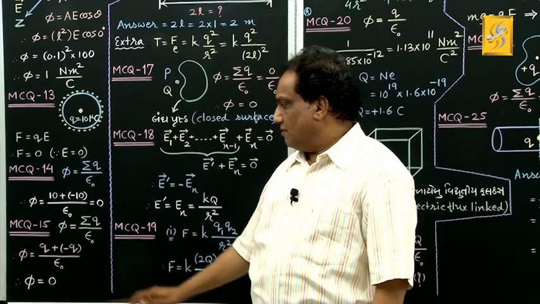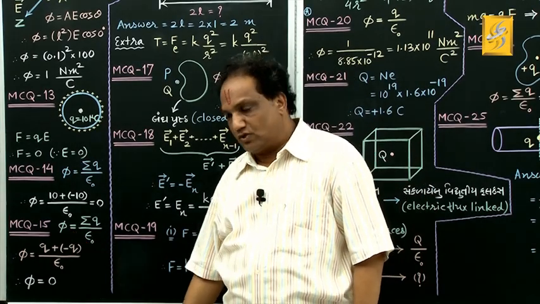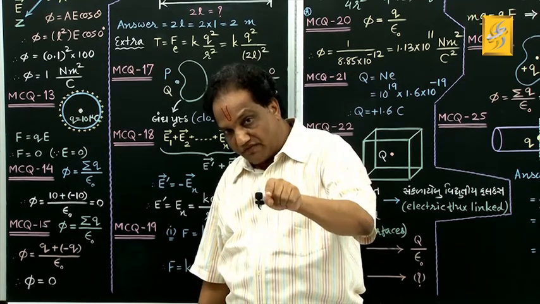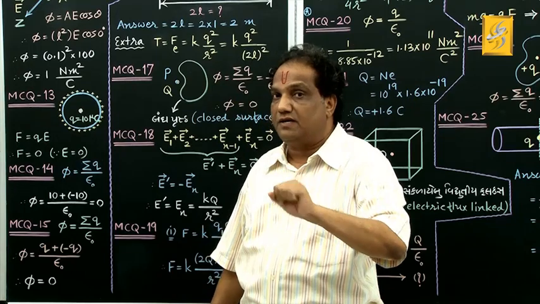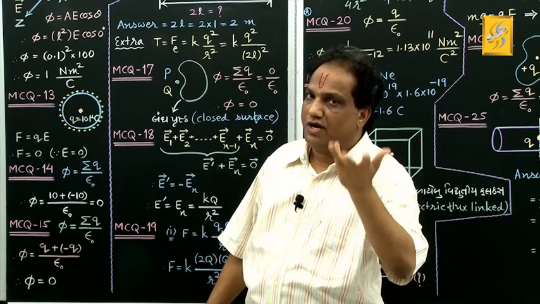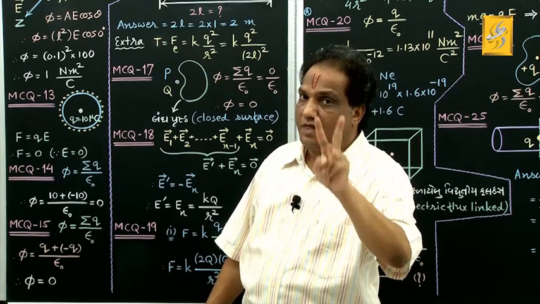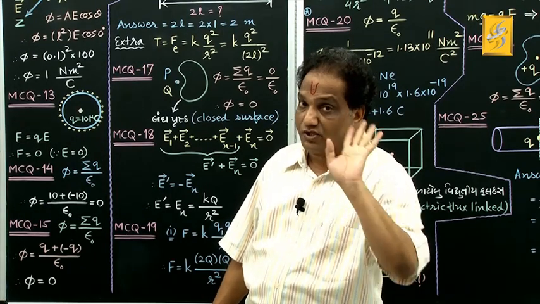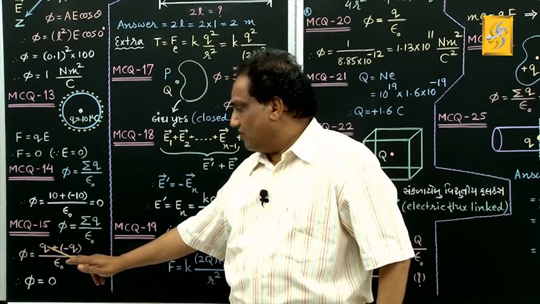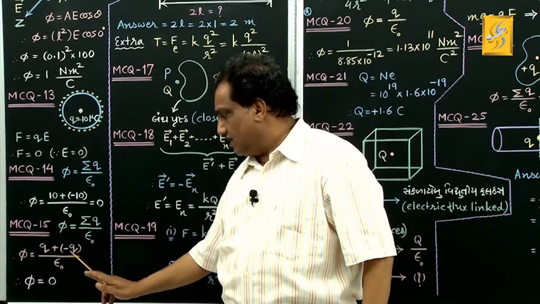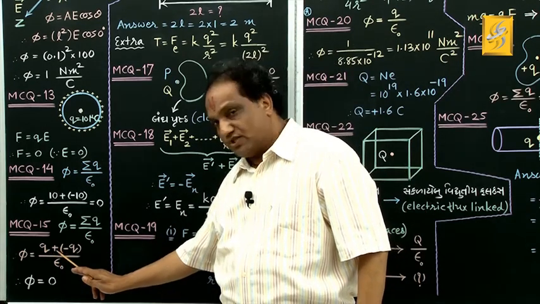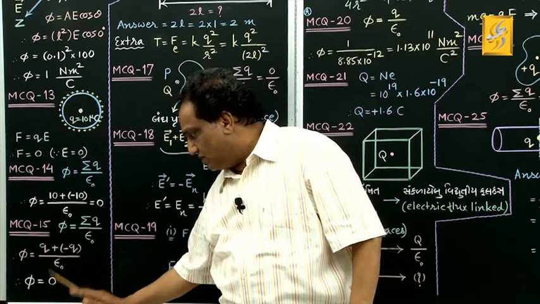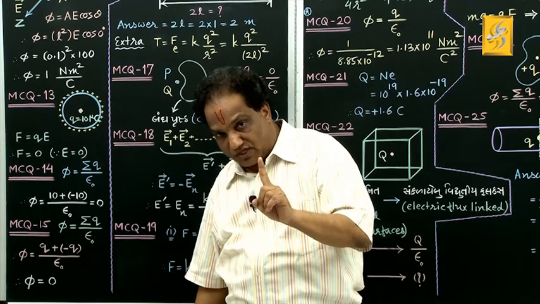Read it. Come on. According to Gauss law, phi equals sigma q upon epsilon 0. Now inside the closed surface, what have they placed in the statement? Some electric dipole. For an electric dipole, there are two point charges of equal magnitude, but they are unlike charges. One is positive, another is negative. Positive charge is plus q, negative charge is minus q. Their summation would be 0. 0 upon epsilon 0 will be 0. Phi equals 0.